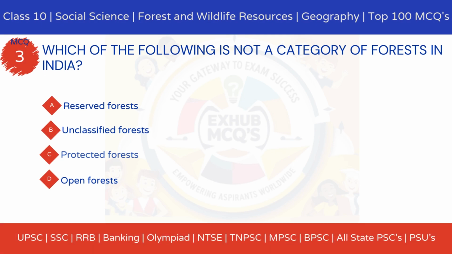MCQ 3. Which of the following is not a category of forests in India? Option A, reserved forests. Option B, unclassified forests. Option C, protected forests. Option D, open forests.